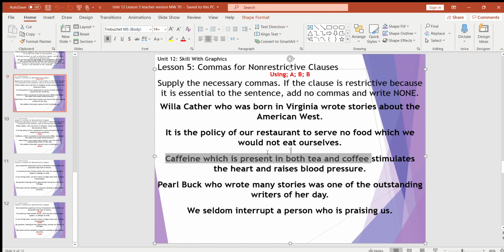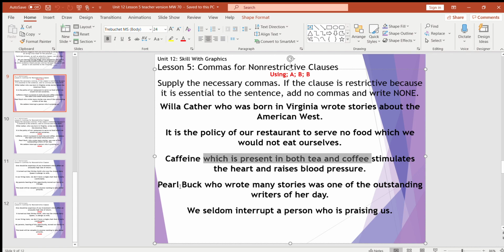Caffeine, which is present in both tea and coffee, stimulates the heart and raises blood pressure. Our chunk right here, which is present in both tea and coffee, does give us a little bit more information about caffeine, but does it take away from the meaning of the sentence? No. Caffeine still stimulates the heart and still raises blood pressure. So therefore, it's non-restrictive, and does need commas on both sides.